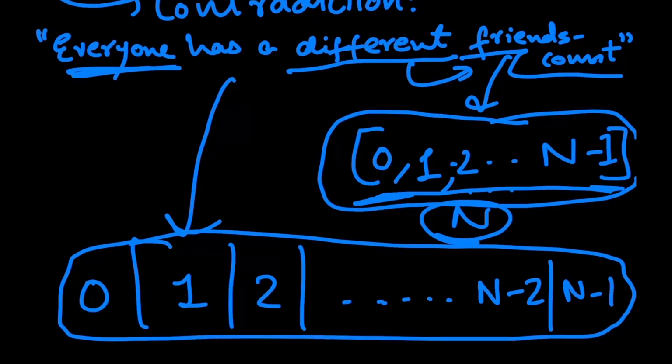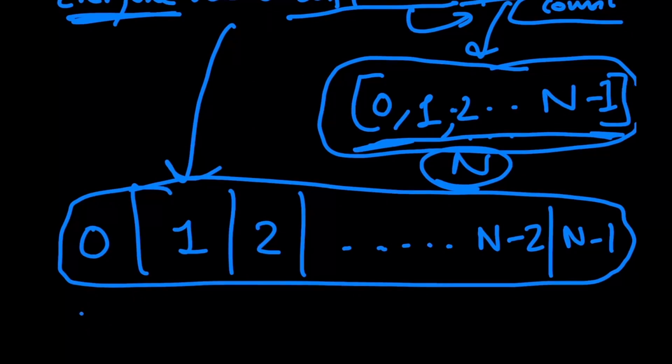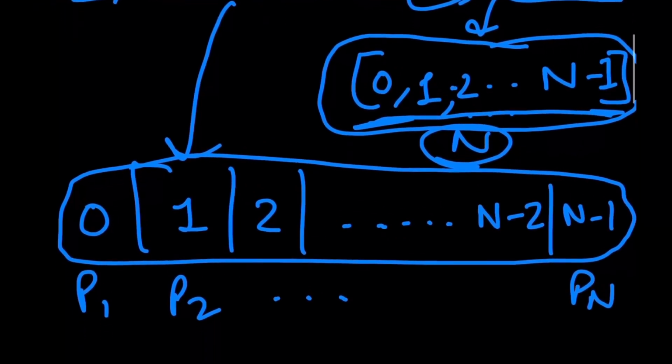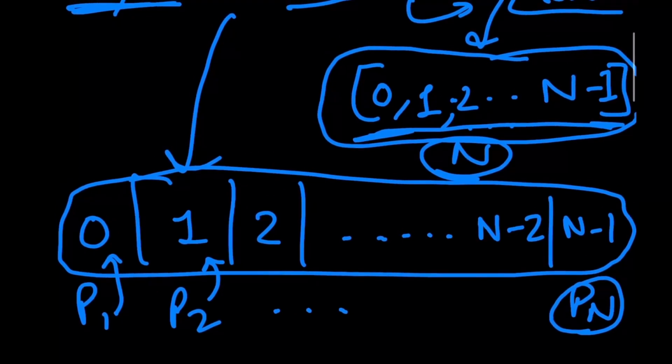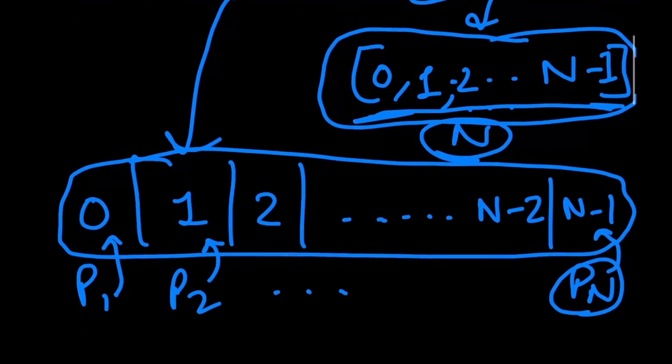Why is this? Well, I've assumed that this is P1, this is P2, all the way up to Pn. And I've assigned the value of the friends count for each individual person. So person 1 has befriended 0 people, person 2 has befriended 1 person, all the way up to Pn. And because each and every Pi has to have a different value of friends count, Pn has to be befriending n minus 1 people, right?